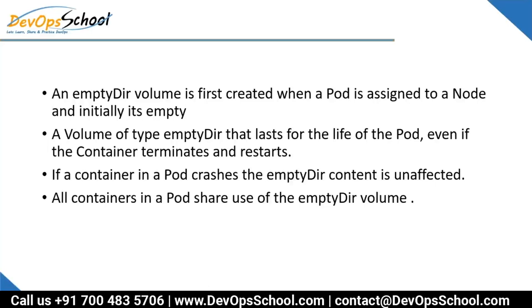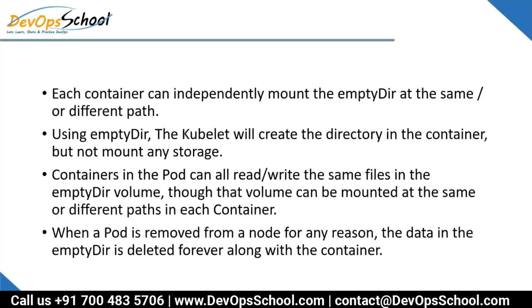All the containers in the pod share the same emptyDir volume, but each container can independently mount the emptyDir at the same or a different path, which I have discussed. Using emptyDir, the kubelet will create a directory in the container but not mount any storage. The containers in a pod can read and write the same files in the emptyDir volume.